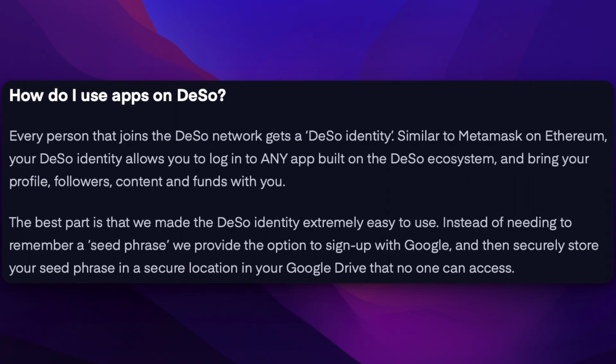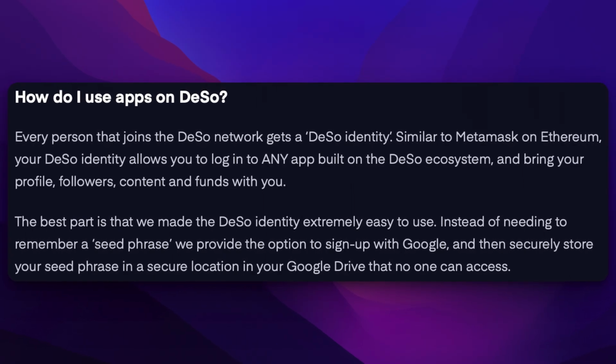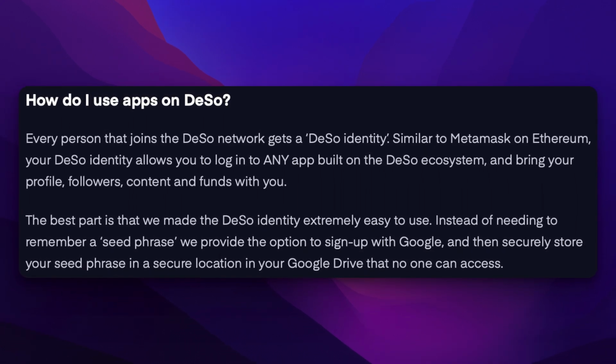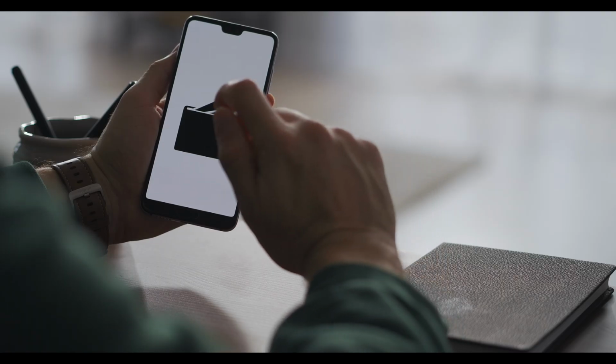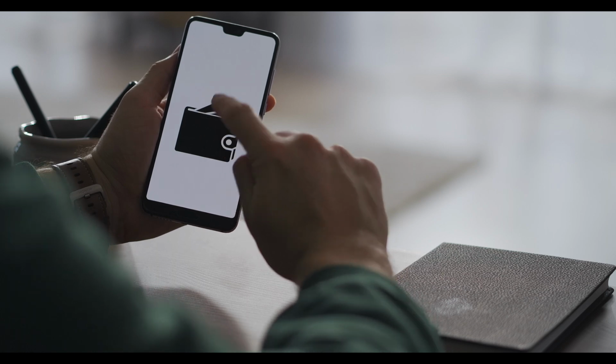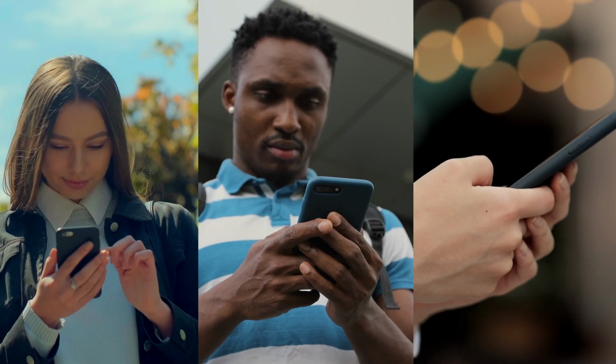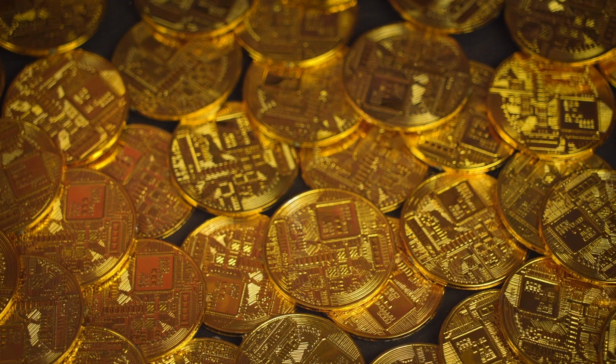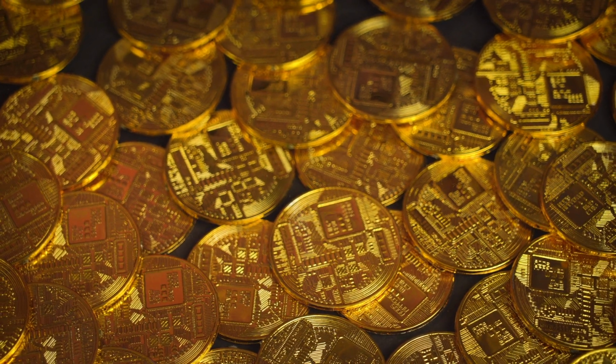Second, we have login features. DeSo makes it super easy to create an account by logging in with an existing Google account, which just creates a seed phrase and safely secures it in a private Google Drive folder. And third, we have the wallet. Users' DeSo identity is also their wallet. It creates a public key for the user which stores all holdings from social assets like a user's profile, content, and social graph to financial assets like DeSo, creator coins, DAO coins, and NFTs.